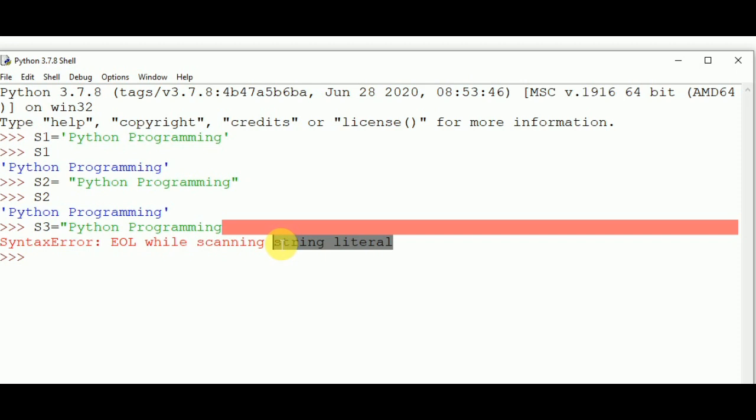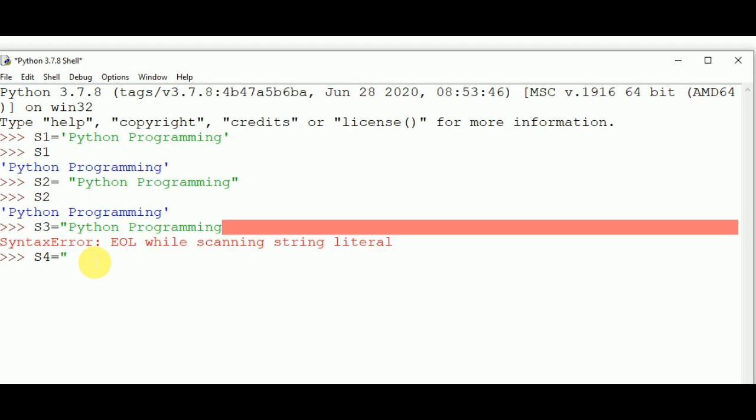So that will not give us permission to change the line. So how can we write a string in multiple lines? We use the triple quoted string.